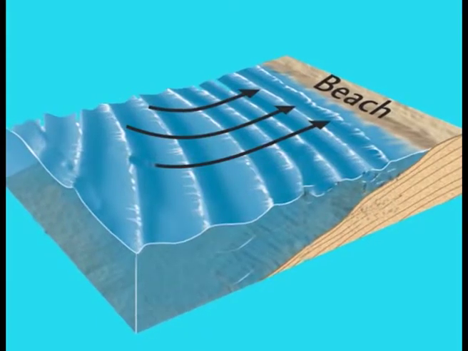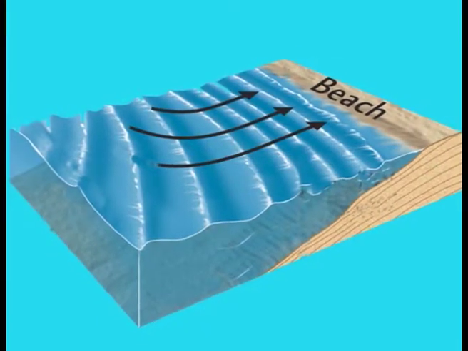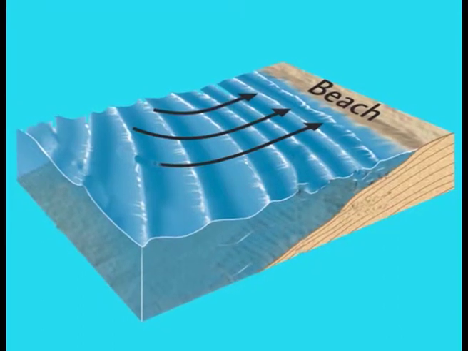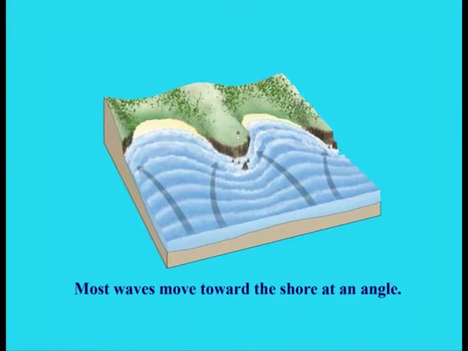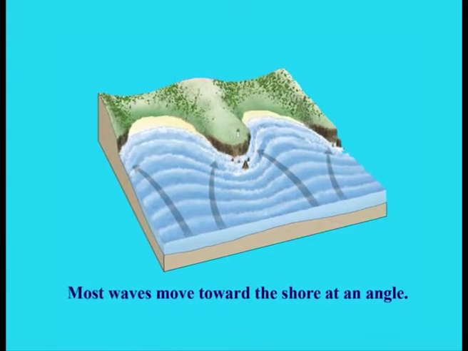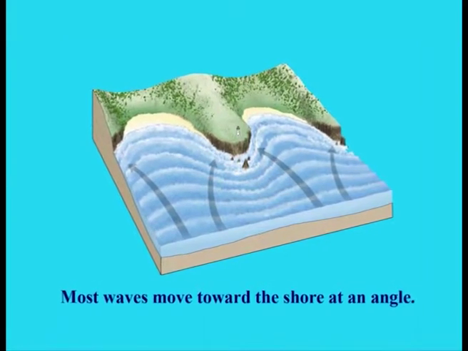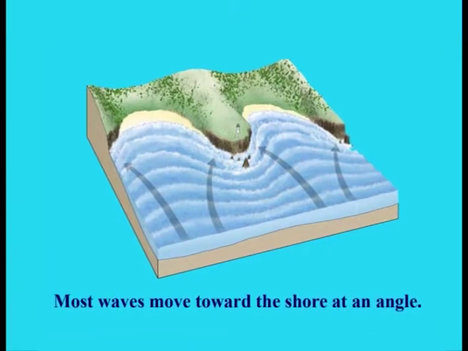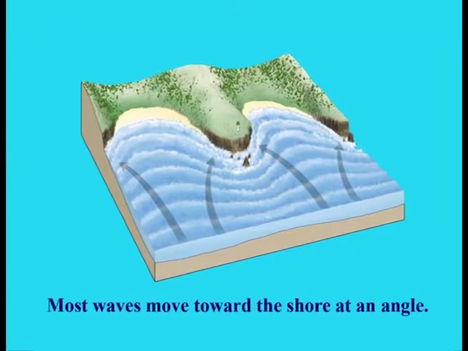Wave refraction. The bending of waves, called wave refraction, plays an important part in shoreline processes. It affects the distribution of energy along the shore and thus strongly influences where and to what degree erosion, sediment transport and deposition will take place. Waves seldom approach the shore straight on. Rather, most waves move toward the shore at an angle.